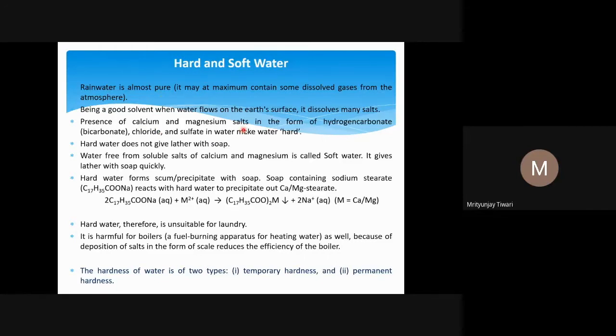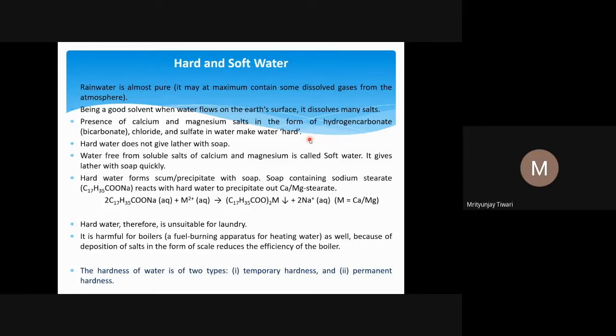So the presence of calcium and magnesium salts in the form of hydrogen carbonate, which we also call bicarbonate. Carbonate, you know, is CO3 2 minus, so bicarbonate is HCO3 minus. So HCO3 minus is also called bicarbonate or hydrogen carbonate, and the chloride or sulfate in water makes water hard.